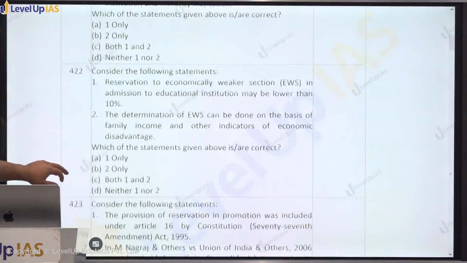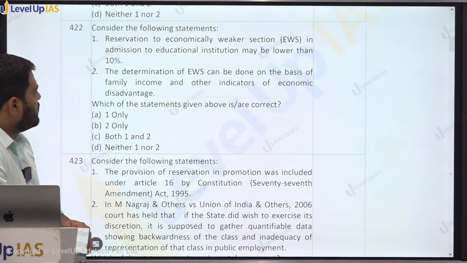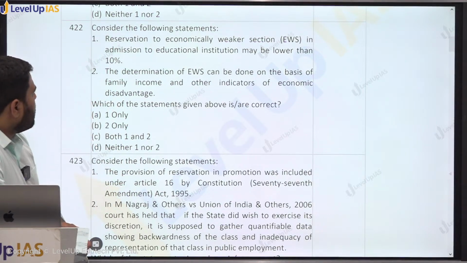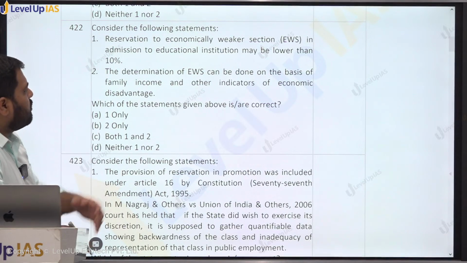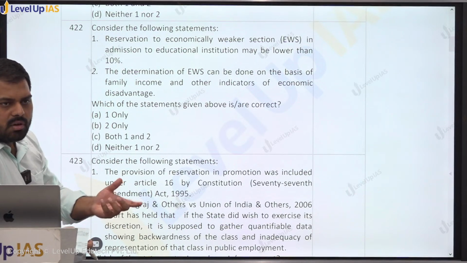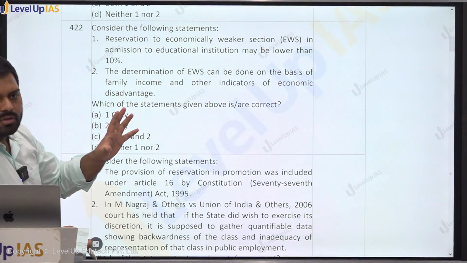Again the question is from reservation itself. EWS was quite in the news, so let's see, if a question comes, we have already run 2-3 questions and there are 2-3 more today. So: reservation to economically weaker sections in admission to educational institutions may be lower than 10%, may be higher than 10%, or just 10%, something like that.